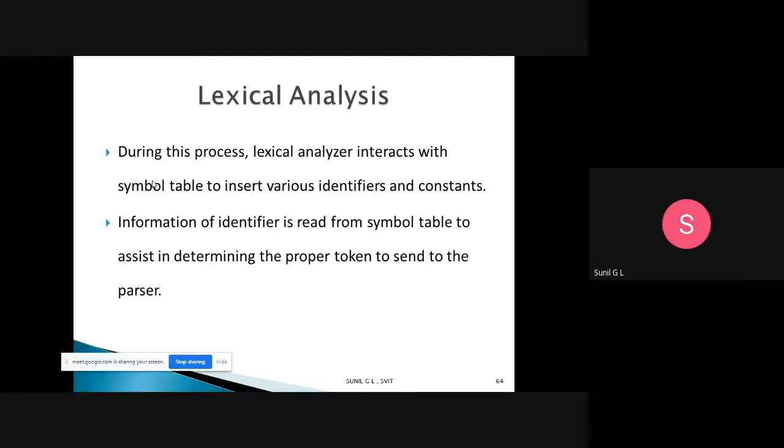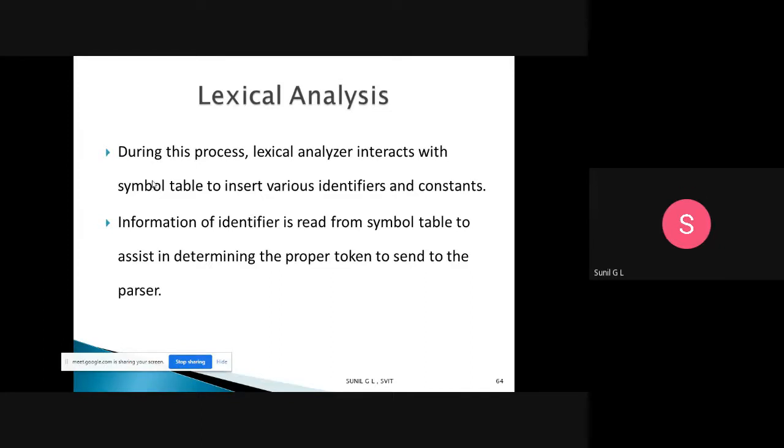It means we are arranging identifiers id1, id2 in a sequence. From the symbol table, that token will be fetched and sent to the parser.